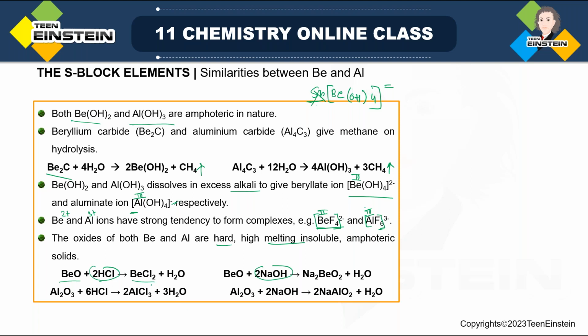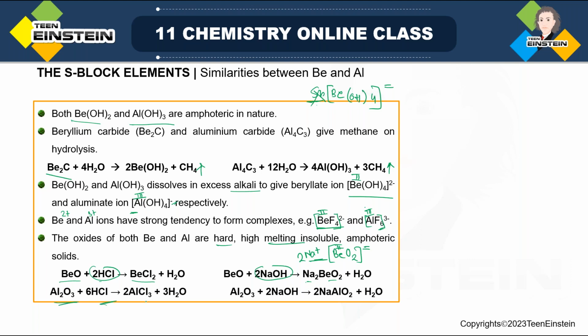So in presence of HCl, it is forming chloride salt. In presence of NaOH, it is forming Na2BeO2. If I break it, it is basically 2 Na plus and BeO2 2 negative charge, because per Be 2 positive charge and per oxide 2 negative. Now 2 oxide means total 4 negative. So that is why 2 negative charge outside, which is balanced by 2 sodium. That is why the formula is Na2BeO2 and water.